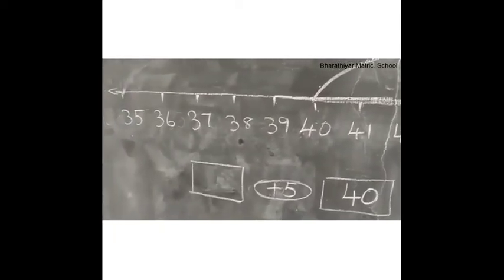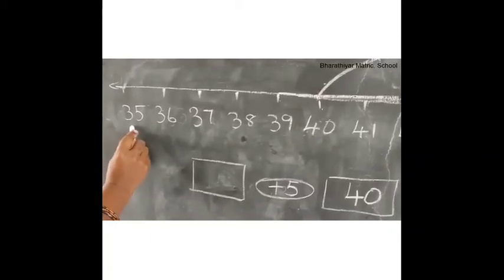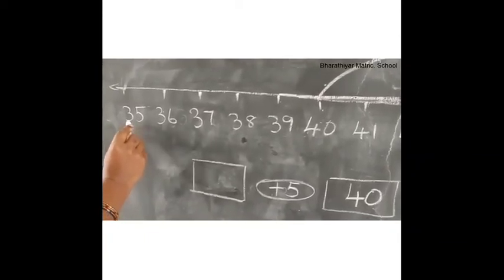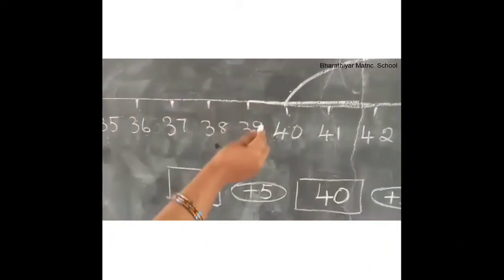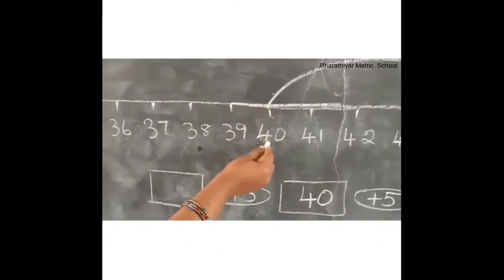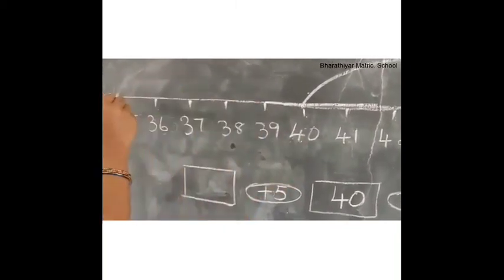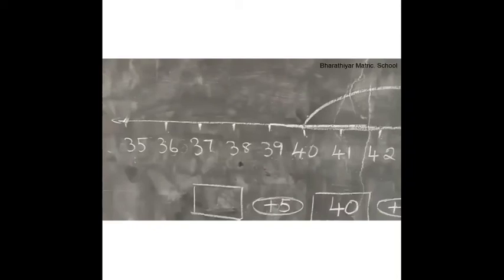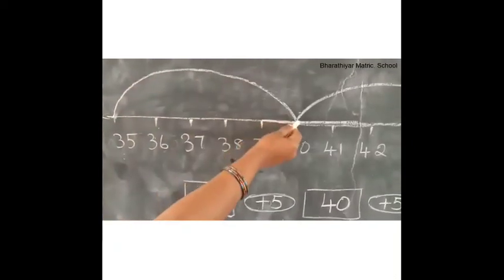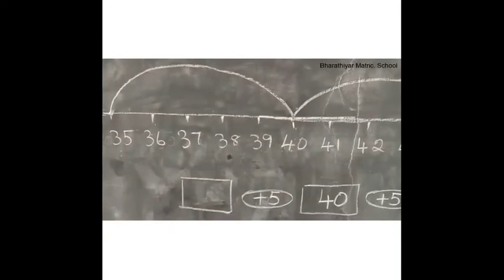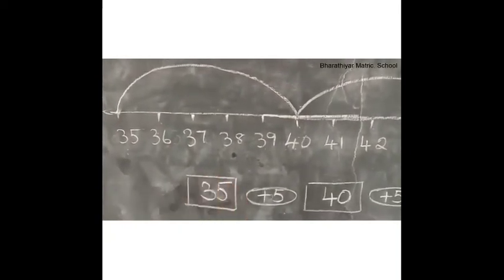So, we can choose number 35. Now check it. 1, 2, 3, 4, 5. Yes. The answer is 40. So we can select 35 plus 5 is equal to 40. So we have to write 35 in this box.